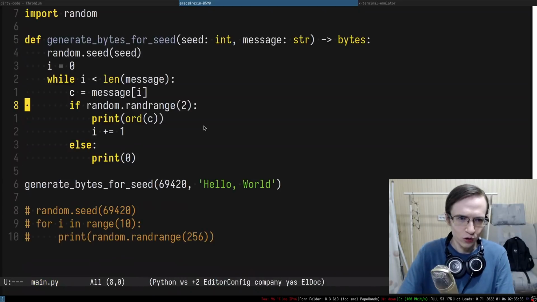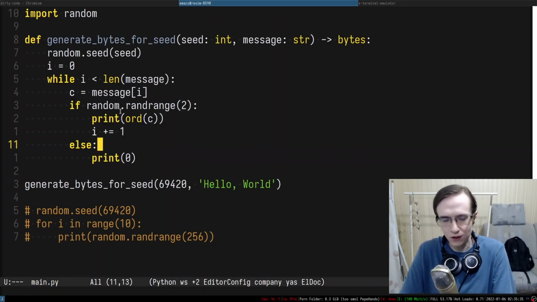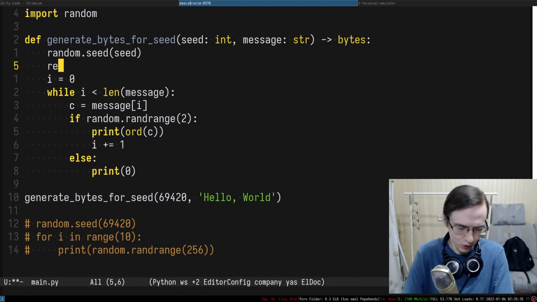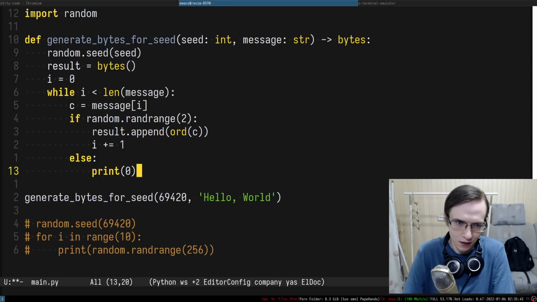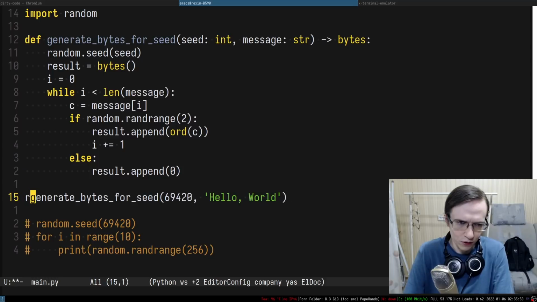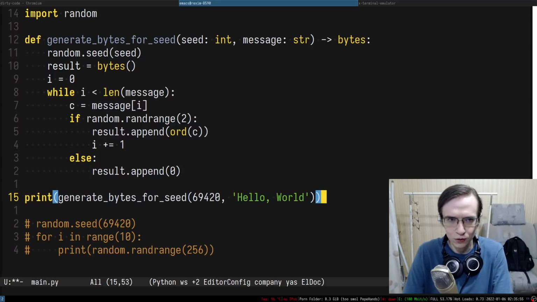Of course, we want to turn all of that into a byte array. So maybe we want to have something like result bytes. And instead of printing everything, we're going to be appending, like result append. And in here, we just want to print whatever we generated. That's what we want to do.